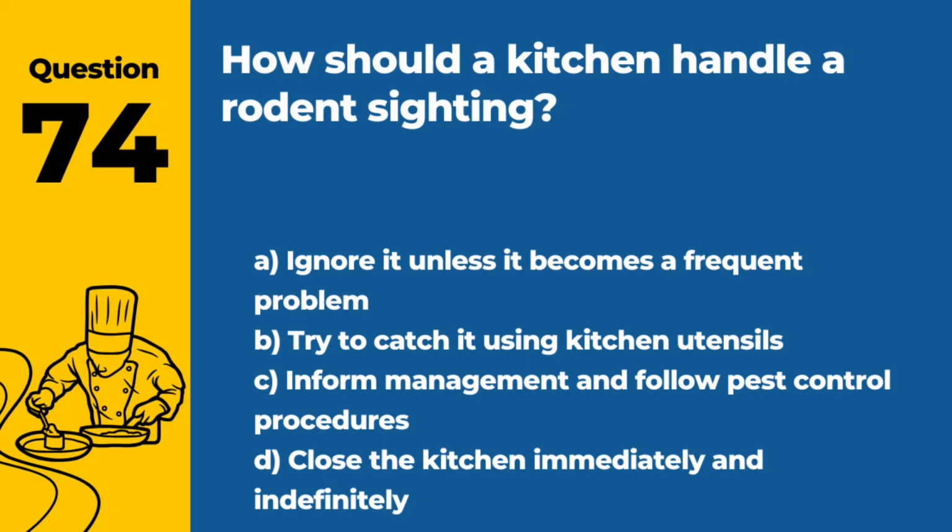Question 74. How should a kitchen handle a rodent sighting? A. Ignore it unless it becomes a frequent problem. B. Try to catch it using kitchen utensils. C. Inform management and follow pest control procedures. D. Close the kitchen immediately and indefinitely. Answer. C. Inform management and follow pest control procedures. This is important for health and safety.